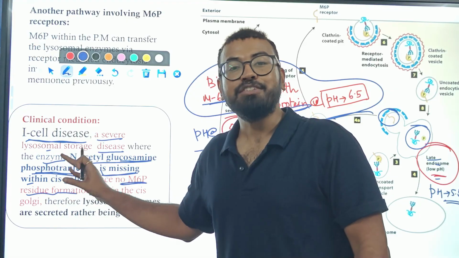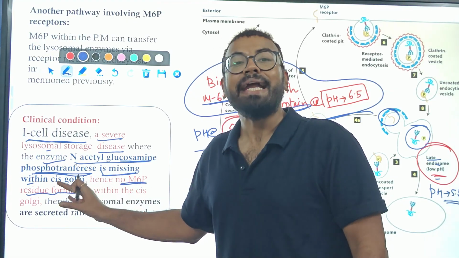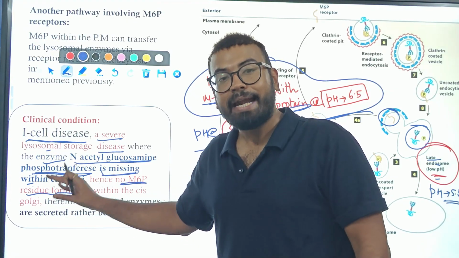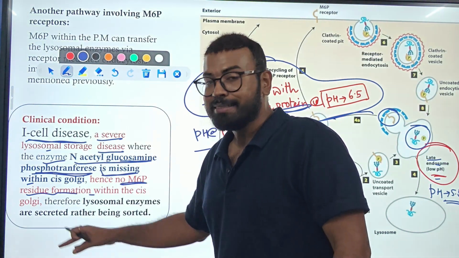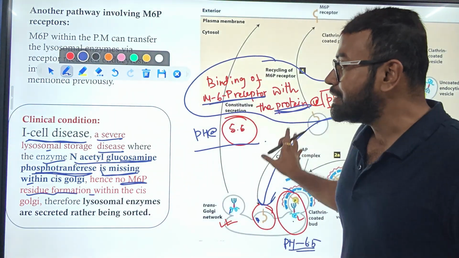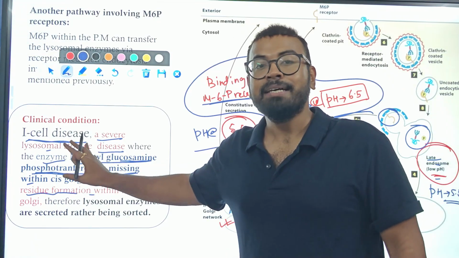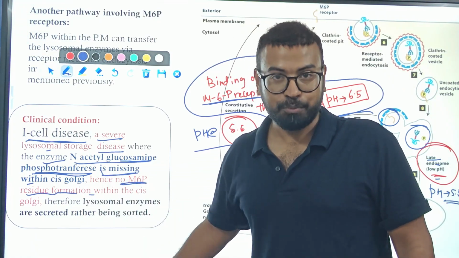Hence, the mannose 6-phosphate receptor cannot bind with that protein and it cannot be transmitted. This is the overall procedure, and this is the clinical condition associated with lysosomal transport.